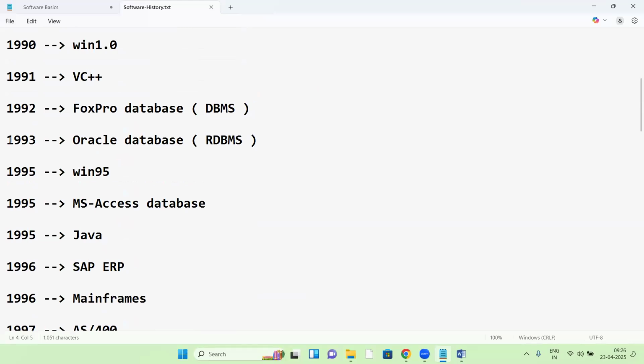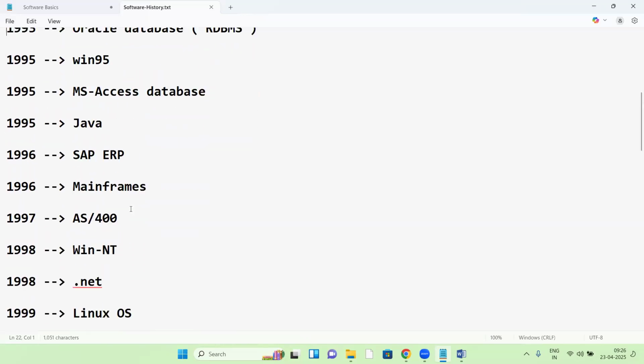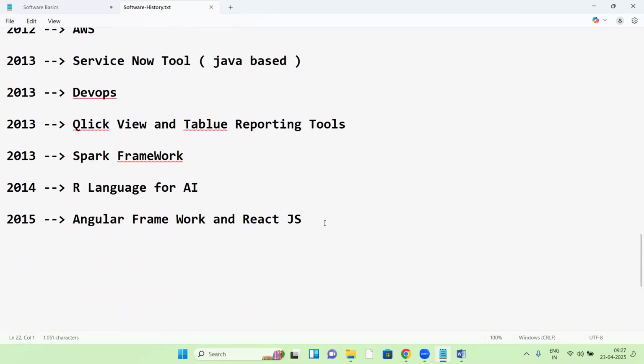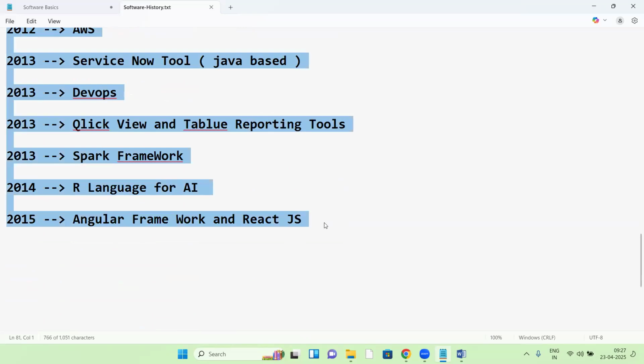Since 1993, I have had software awareness. In 1993, my engineering started, and in 97 I completed. So my work started in 1997, but since 1993 I have had software awareness. I will tell you what that software history is, what happened in the software markets. One day I will take this session.